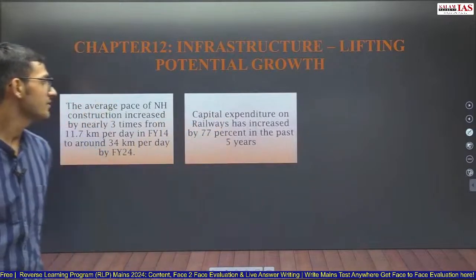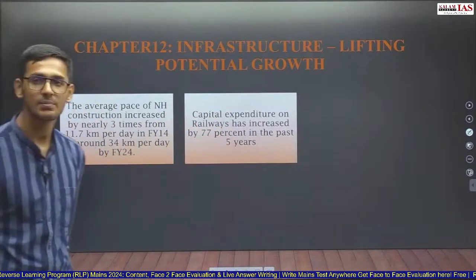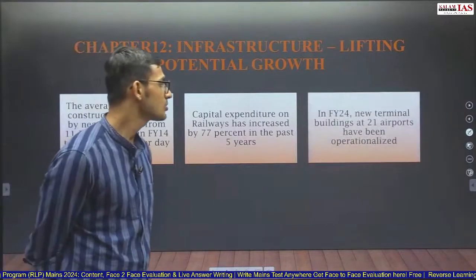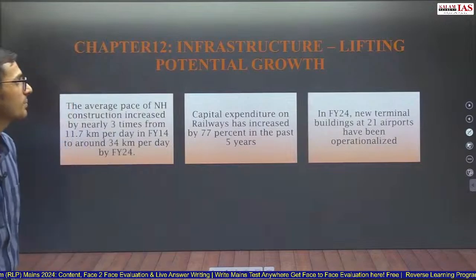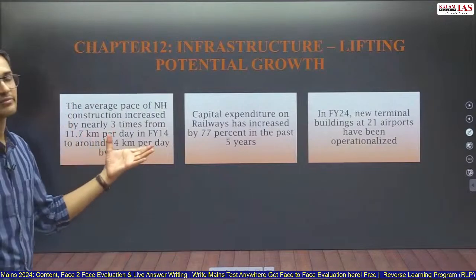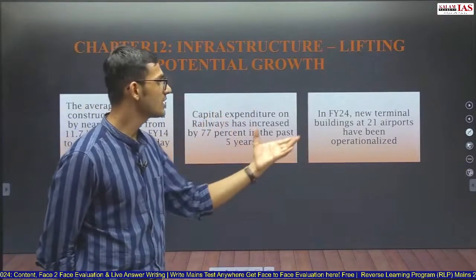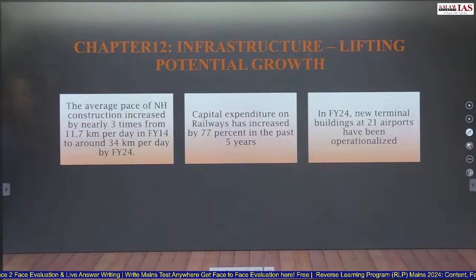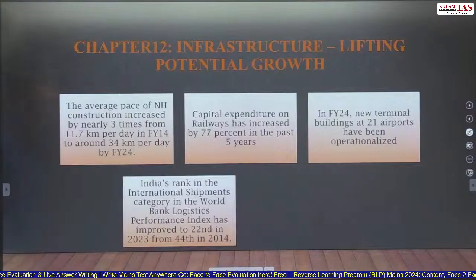Capital expenditure on railways has increased by 77% in the past 5 years. So capital expenditure on railways has increased. New terminal buildings at 21 airports have been operationalized. So we have talked about the road infrastructure, the railway infrastructure, and the airport infrastructure: buildings of 21 airports have been operationalized in financial year 24.